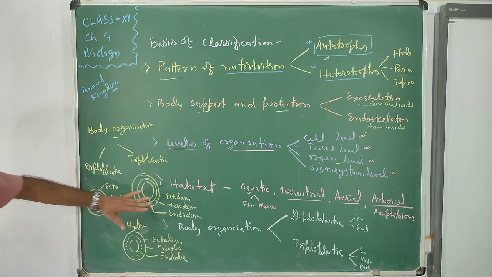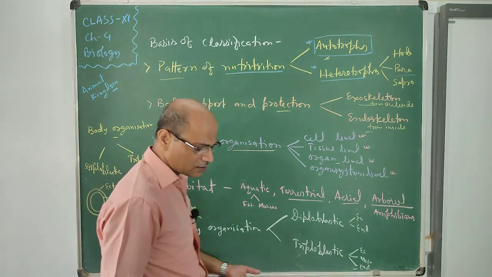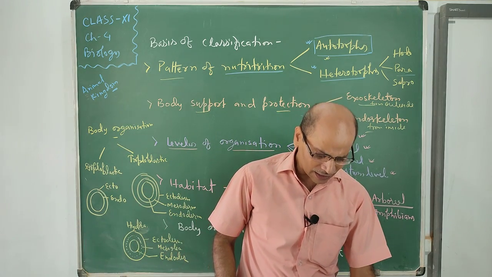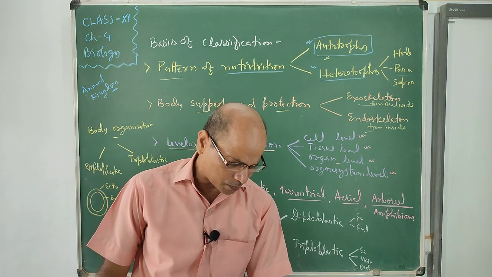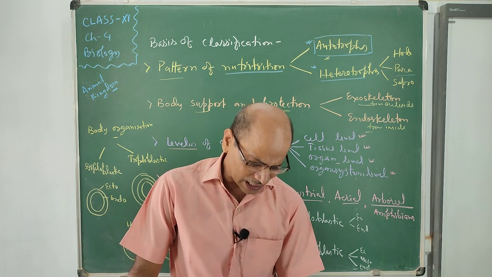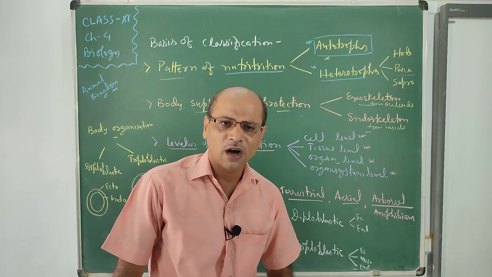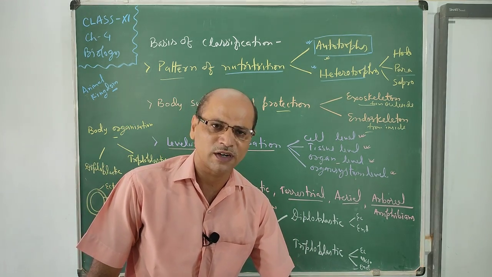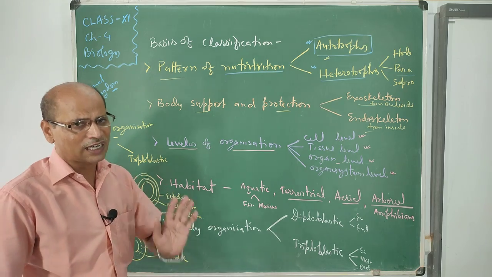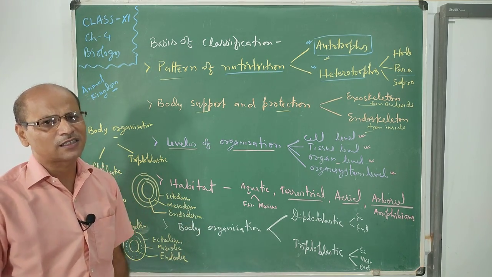So this is the way we discuss these things. Now next day we will discuss another thing, that is body segmentation, and after that the notochord present in the body. Then after the classification of animals, one by one we will discuss all the phyla of the vertebrates and invertebrates. So this is the second class of this chapter. Next class we will discuss the next thing. Okay.